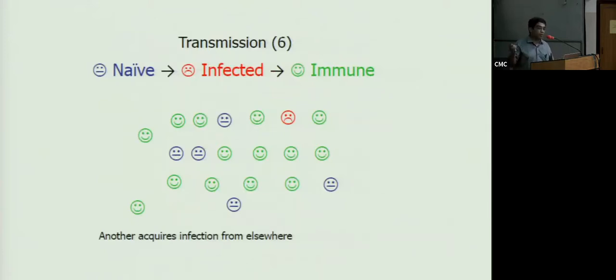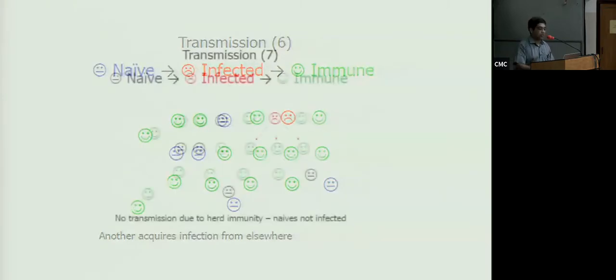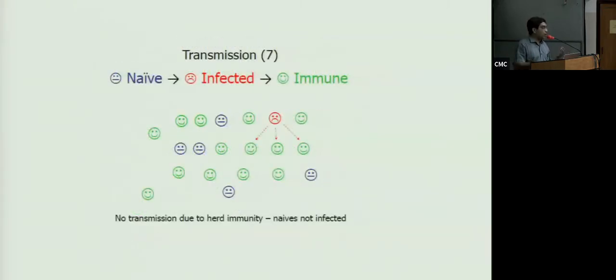Now supposing one of these people who have not been infected first acquires the infection, he goes probably to some other country, picks it up and comes back here, and all of us are immune, or at least most of us are immune. The chance that this person can then spread it to that one susceptible person sitting somewhere in that corner is remote, because he is protected by all the others who are actually immune and cannot transmit disease. So this is the understanding behind herd protection.